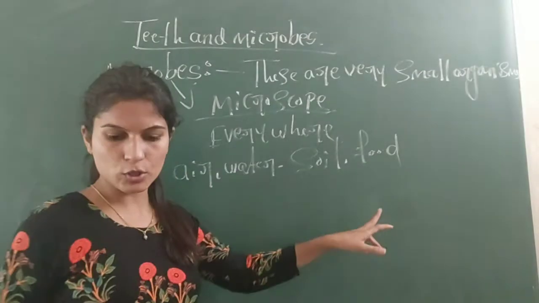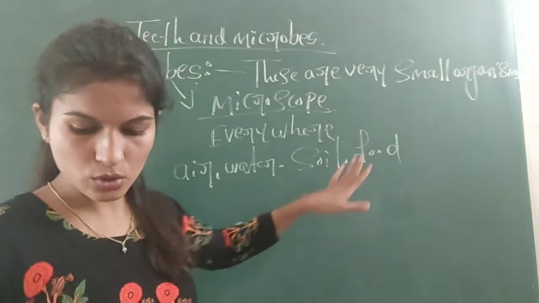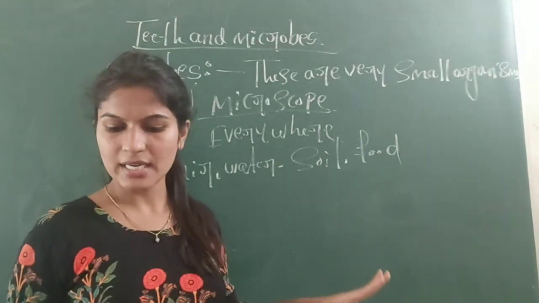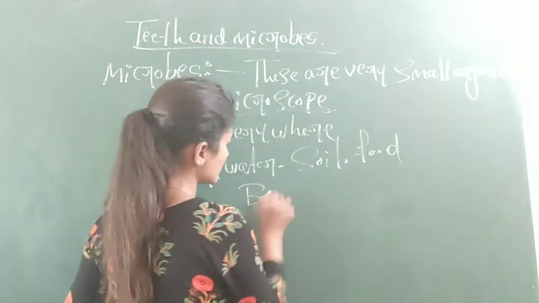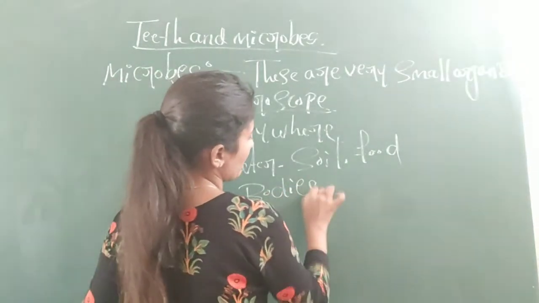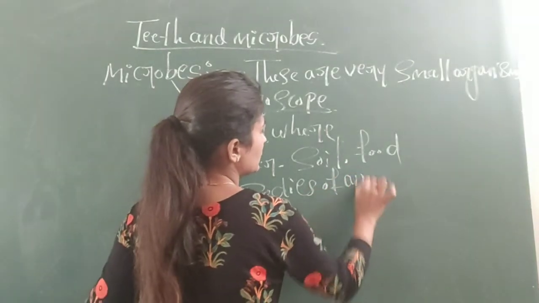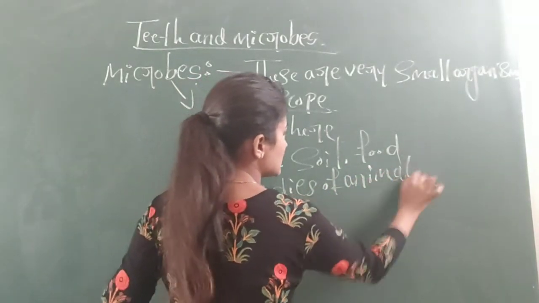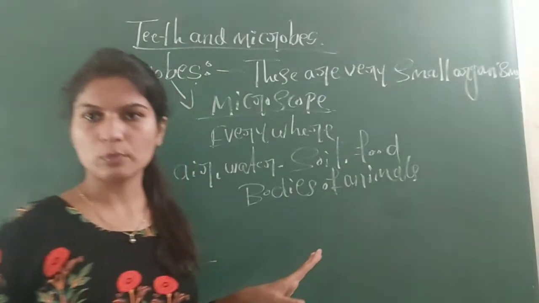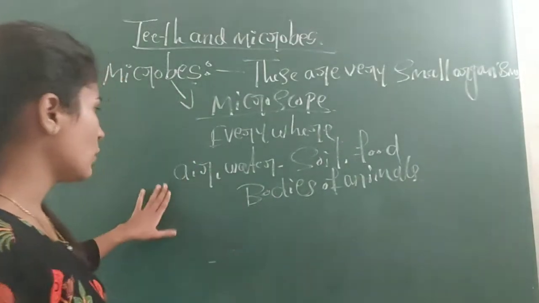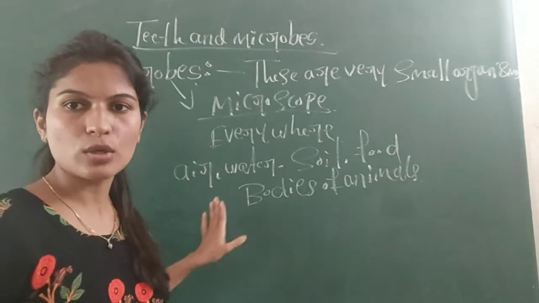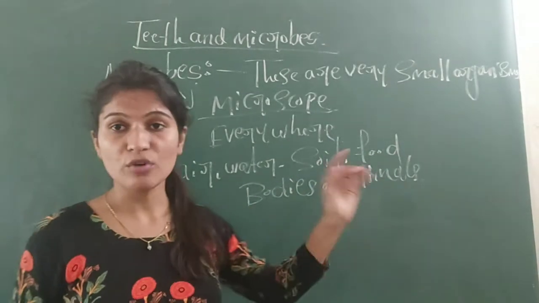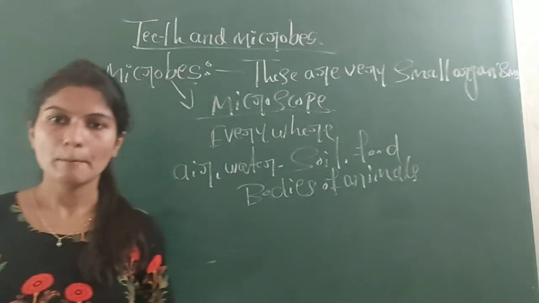They can also be found on the bodies of animals. Some animals have microbes on their bodies. So you can find microbes in air, water, soil, food, as well as on the bodies of animals.